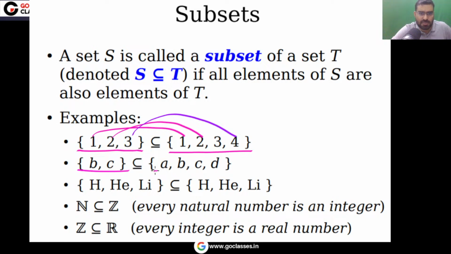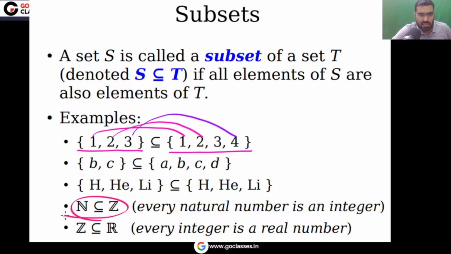You can notice this is a subset of this set, because in this set you have two elements B, C. Those two are also elements of this set A, B, C, D. You can note this is a subset of this set. Every set is a subset of itself, because every element that you have here is also an element here.